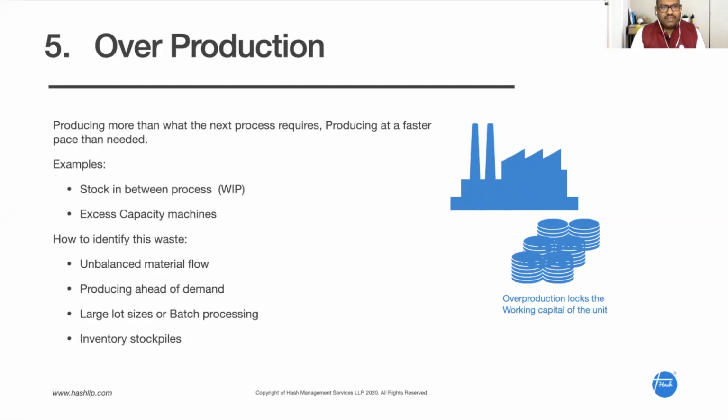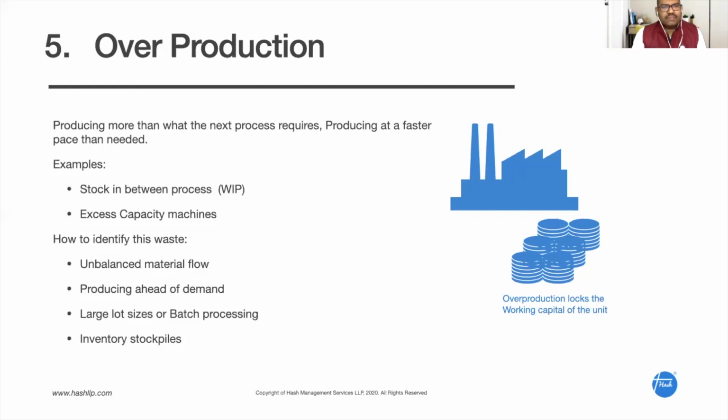And the fifth waste we are going to look at is called overproduction. This overproduction generally comes in 2 major themes. The first one is producing more than the customer requirement, that is, the external customer's requirement. Imagine the company has an order of, let us say, 1,000 pieces. Internal production planning creates the plan for producing 1,050 pieces, because they have an internal calculation saying they will have some defects, and to compensate for that they will produce a little more, right? 1,050 pieces they will start producing. So this is the overproduction situation, one.